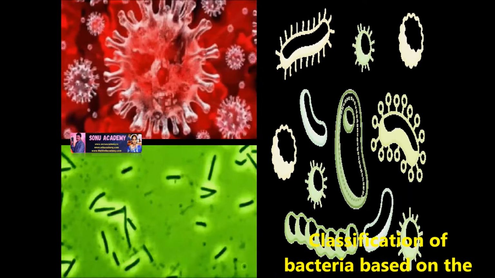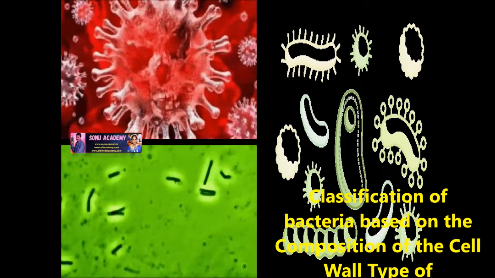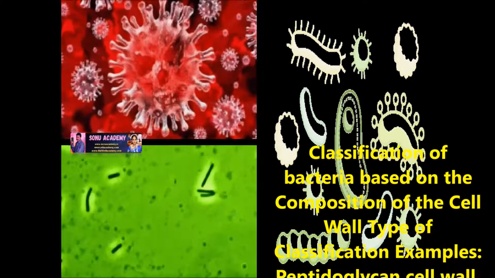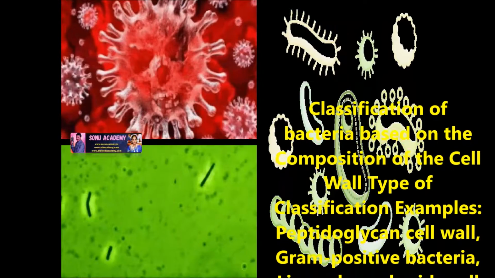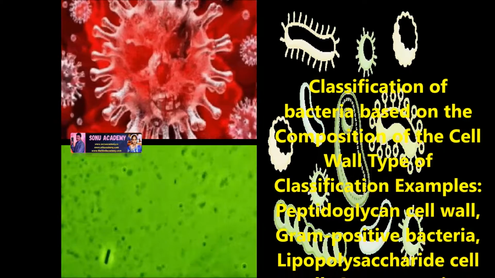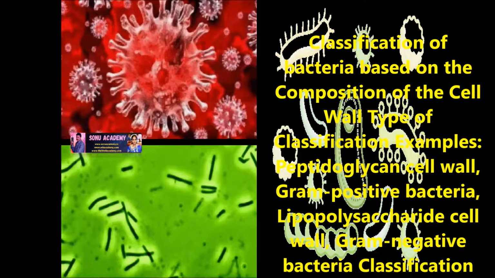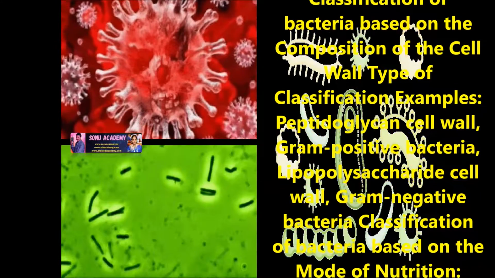Bacteria can be classified into various categories based on their features and characteristics. The classification of bacteria is mainly based on the following. First one is composition of the cell wall, second one is mode of respiration, and third one is mode of nutrition. Let us discuss the classification of bacteria based on the composition of the cell wall.